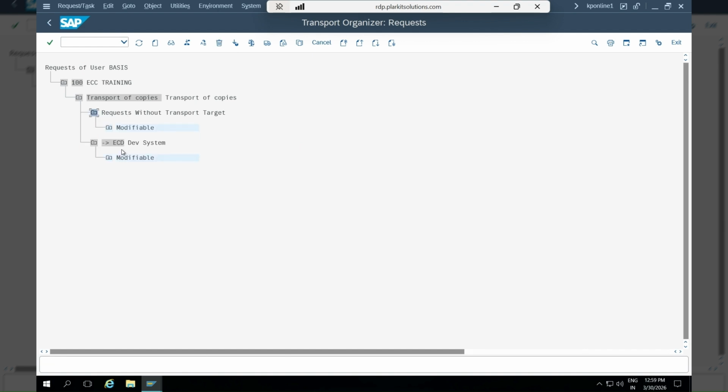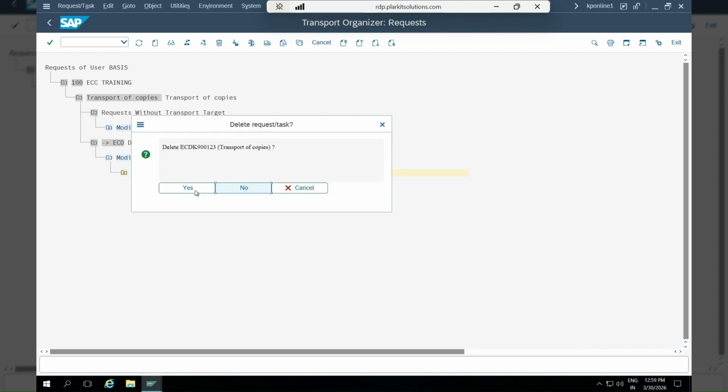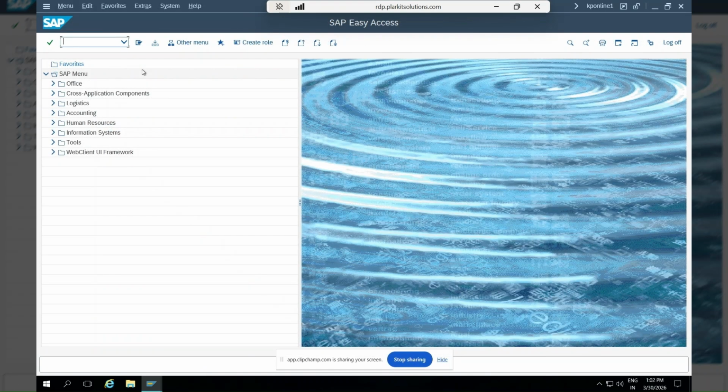Sub jobs will be deleted first. I'm doing it purposely so you can see the errors here. Okay, see, when I delete this, it got deleted. Let me show you again.